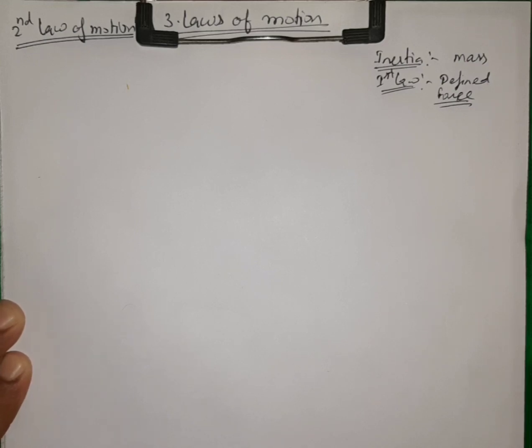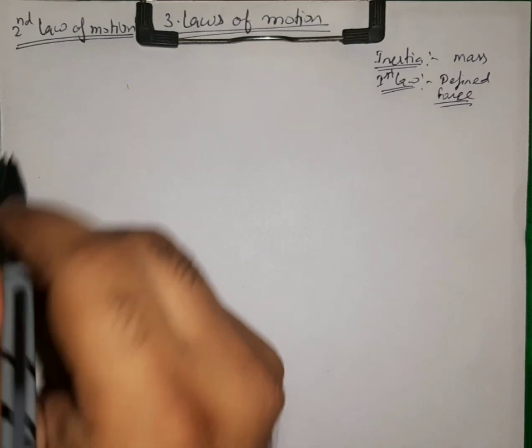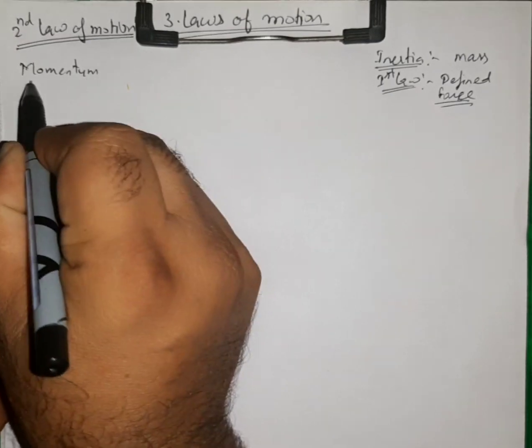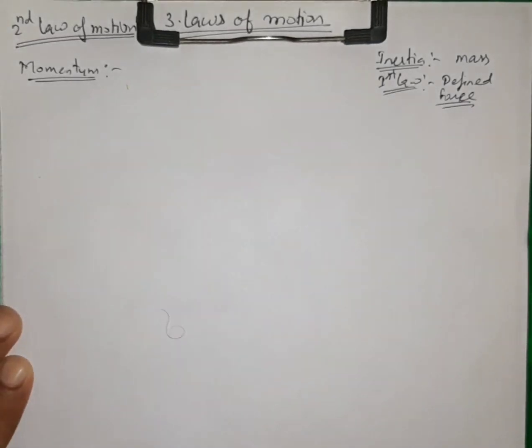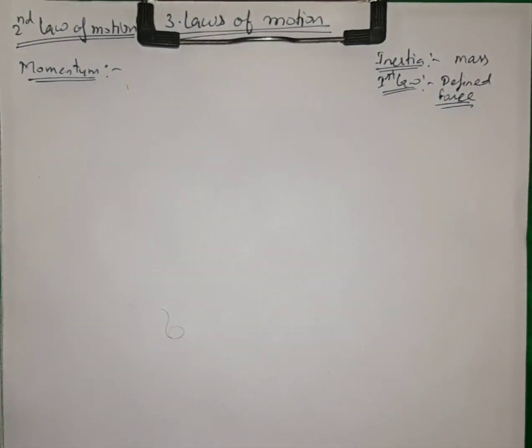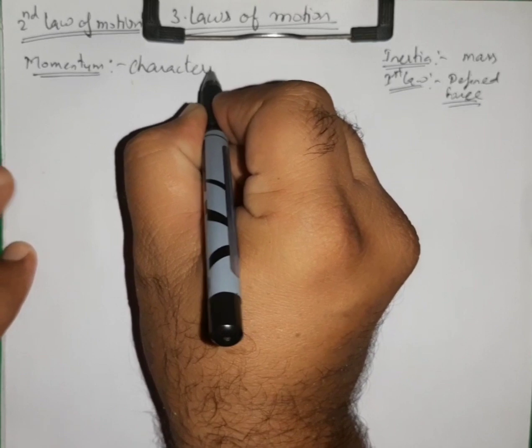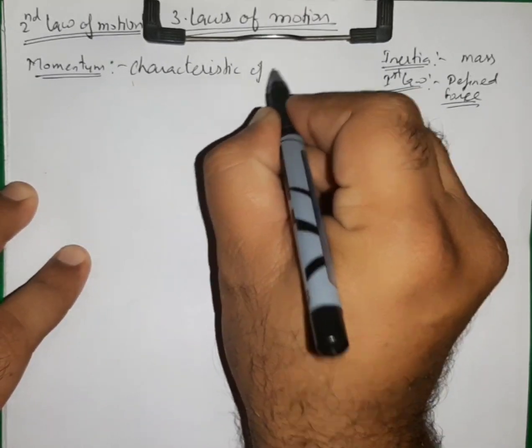Now before moving on to the second law, let us talk about one more quantity that is called momentum. Momentum is the characteristic of a body that is in motion.